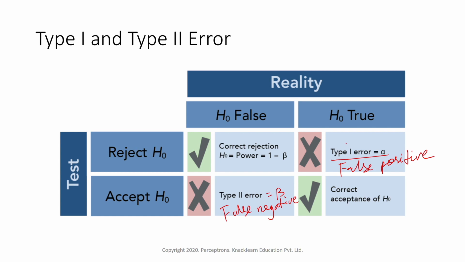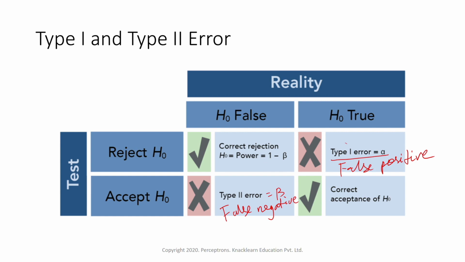So there are two types of error. In one case, in reality the null hypothesis is false, and when we do the test we also reject the null hypothesis, so we are proving it to be false. That is a correct rejection scenario. The other is, in reality the null hypothesis is true, and when we do the test we accept the null hypothesis, proving it to be true. That's also a correct scenario, so there is no error. These two scenarios are correct.